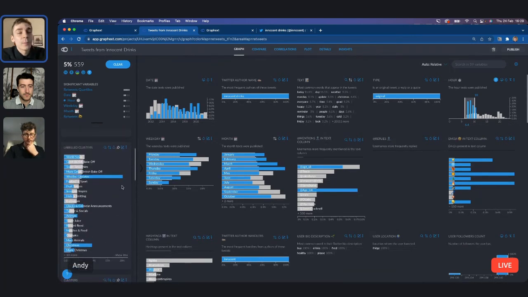And I want to take a look back to where we were at the beginning, which is our clusters variable. So now we've found this really important segment of tweets. We can find what clusters are they in? What topics are these tweets about? And we can see that weather updates is overrepresented here. Clocks and calendar announcements. That's quite a strange thing to be appearing here, but it seems to be true. And then Christmas and more Christmas. So we get an immediate indication of the kind of topics that are most successful for Innocent Drinks.